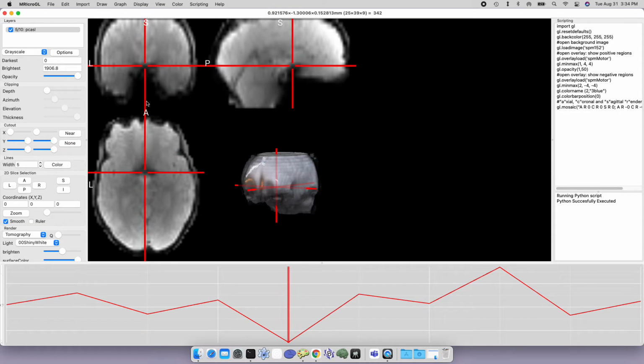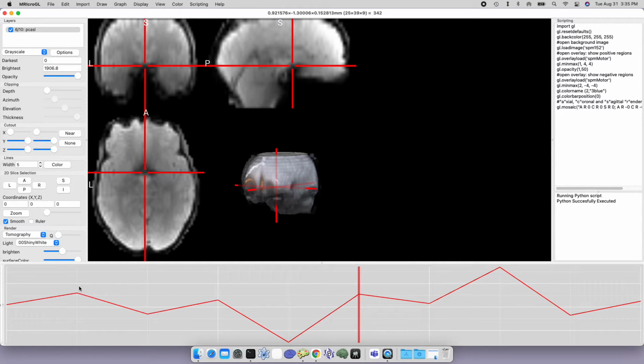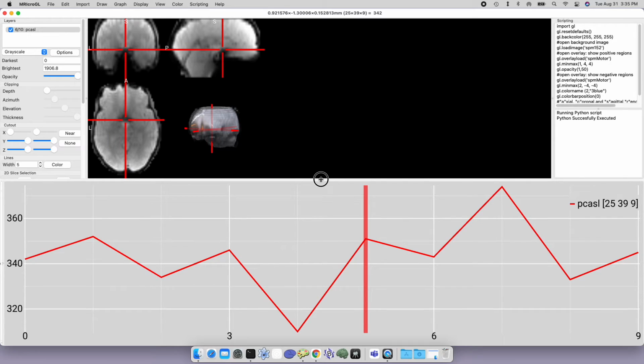Or we could animate this, and so we can have the computer automatically shift through different time points. And it's worth saying when we look at these 4-dimensional images where we have different volumes across time, that by default the software will show you at the bottom a line graph, with each line showing you a different time point. In this case, I'll make this line graph a little bigger. We can see our different volumes. We have 10 different volumes, so it's labeling them from 0 to 9. And the vertical red bar shows me which line I'm looking at this moment.